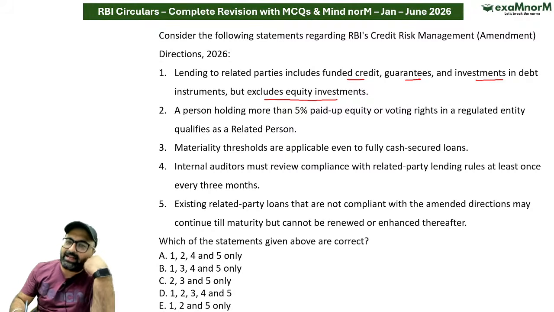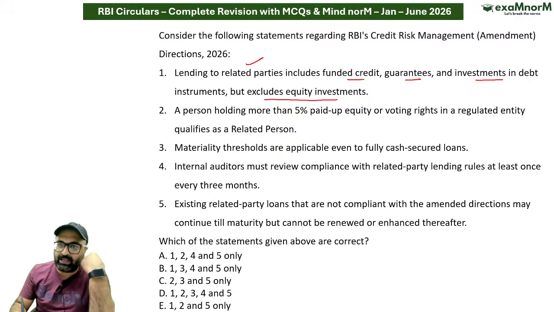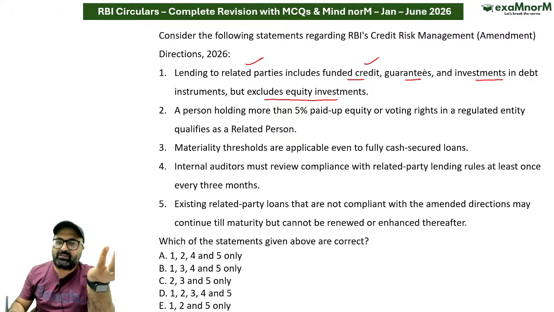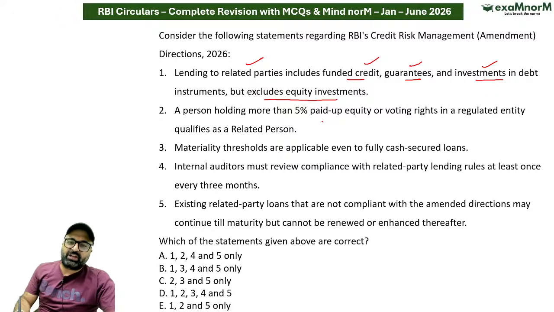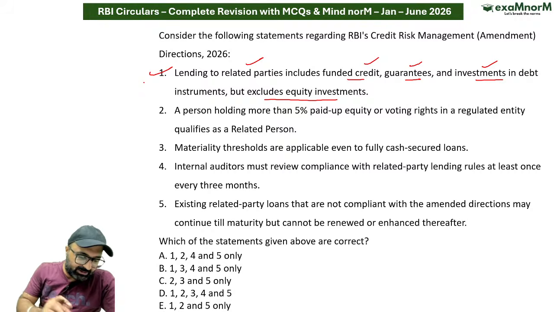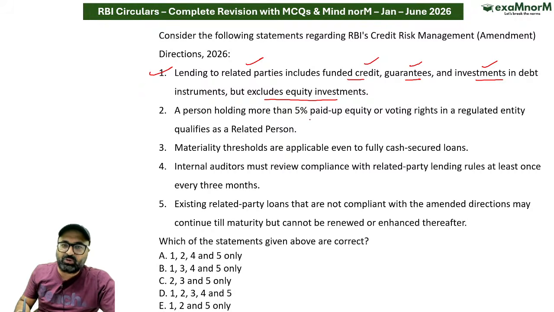It says that if the lending is given or done by the bank to the related party, which include whether of credit in the form of fund or maybe guarantee or maybe investment in the debt instrument, but excludes the equity investments, this is correct. Lending to related party, ये correct है, इसमें कोई problem नहीं है. A person holding more than 5% paid up equity or voting rights in a regulated entity qualifies as a related person. This is correct.